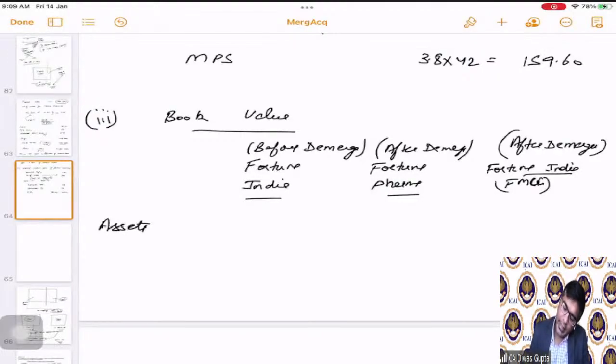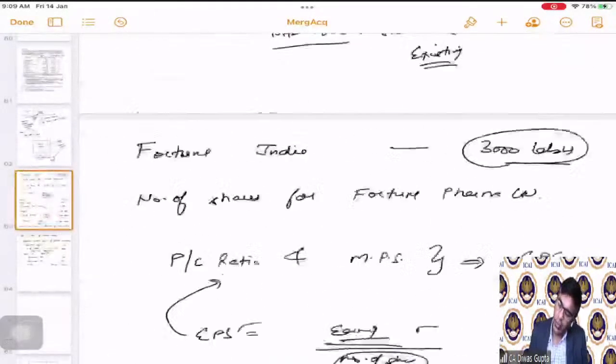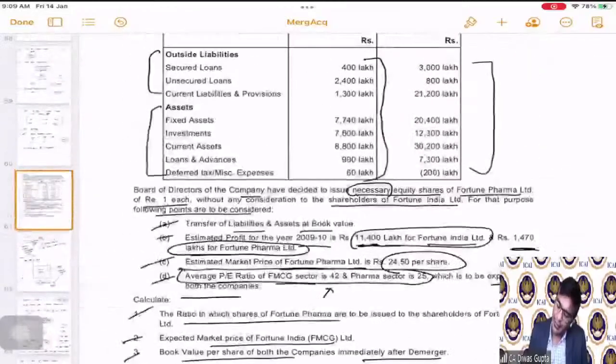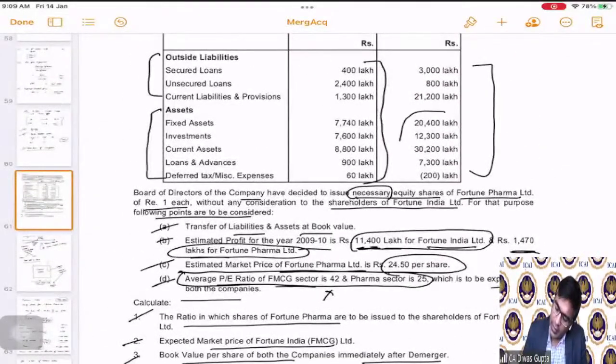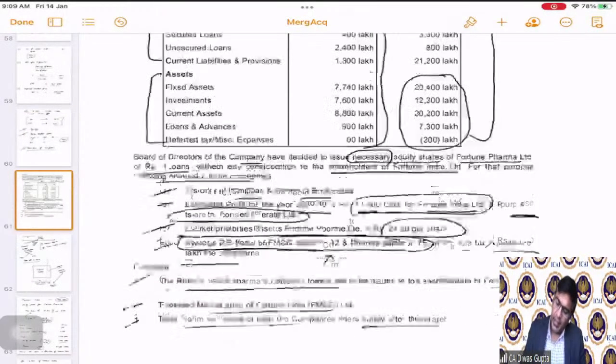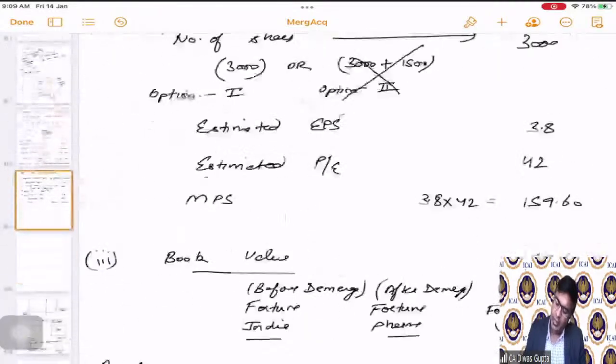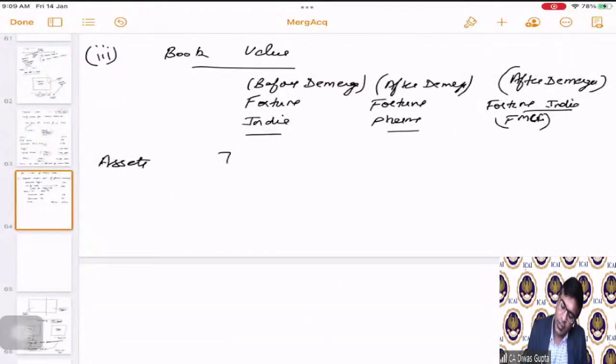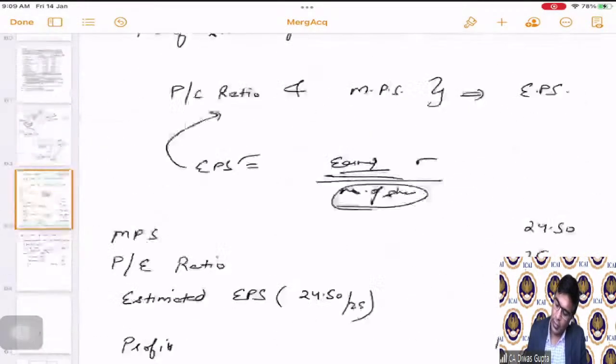So let's put the data that is given in the question. If we total all these assets, fixed assets, investments, current assets, loans and advances, and deferred tax or miscellaneous expenses, the total comes out to be 70,000. That means the consolidated business has a total asset base of 70,000 lakhs. This is in lakhs only, no? Yes.